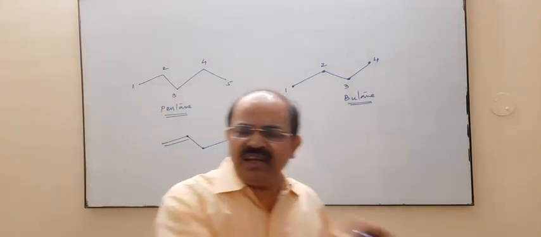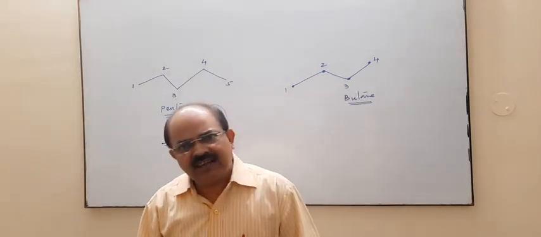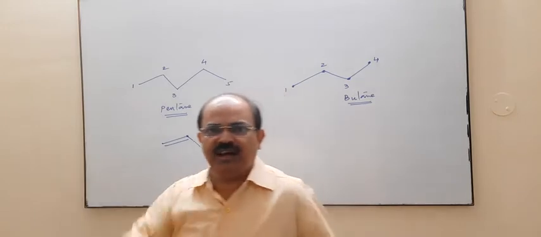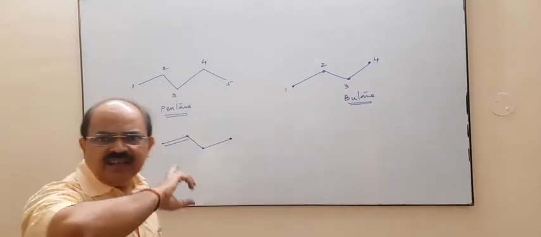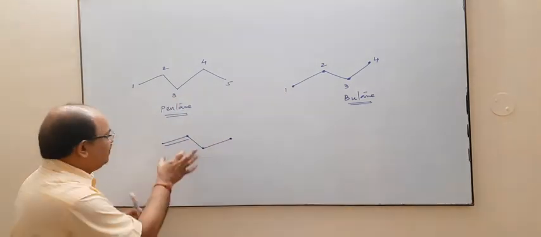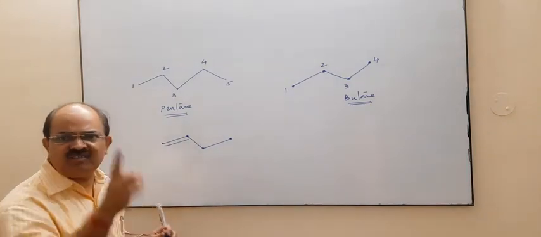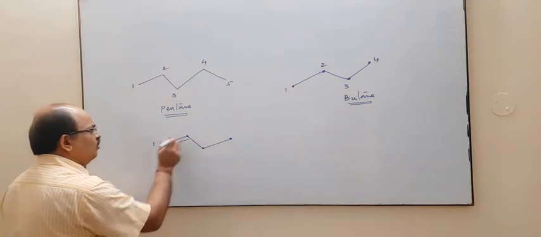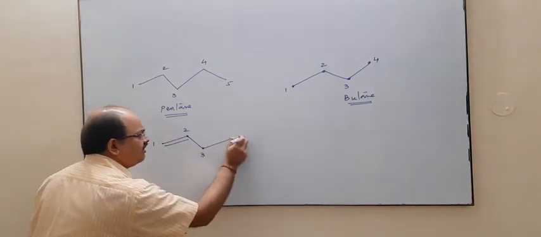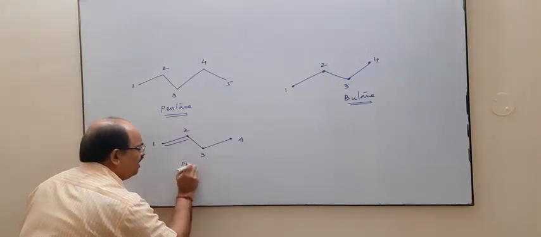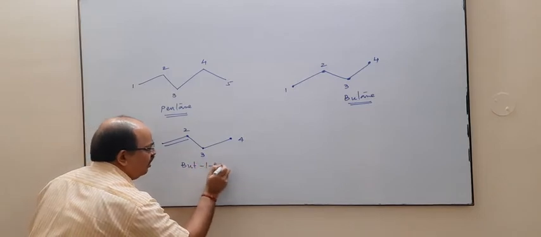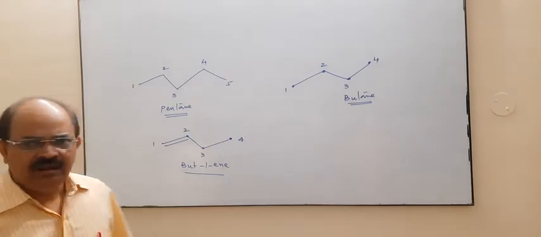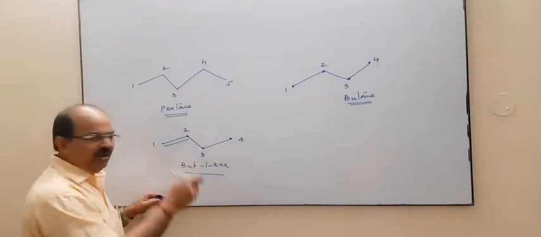You know from the aliphatic compounds that the double bond must be placed at the lowest possible carbon. You have to do the numbering in such a way that the double bond comes at the lowest possible carbon. So what will happen, this is 1, this is 2, this is 3, this is 4. So the IUPAC name of this compound is your but1ene.